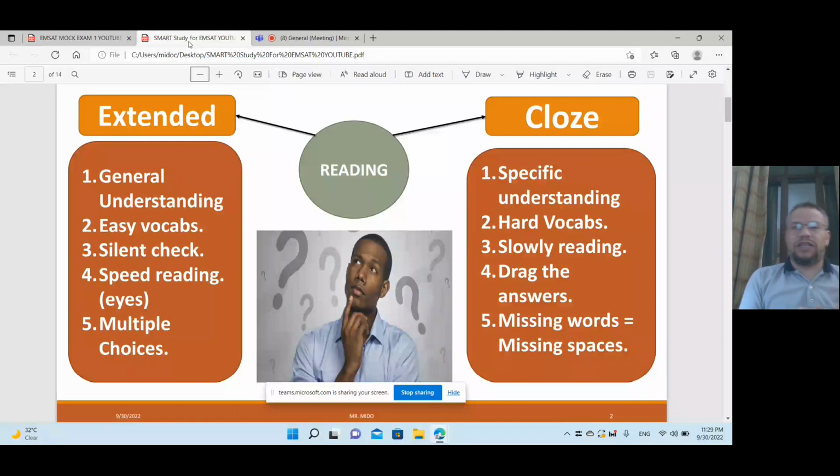These are the 2 types of reading, I mean extended reading and close reading. Close reading: only one passage, one paragraph with missing words, and the box of words is up. And extended reading: 2 passages, 2 paragraphs, one with multiple choices, then another one with multiple choices again, then the close reading. So 3 passages, 3 paragraphs, you will find in the reading section in general.